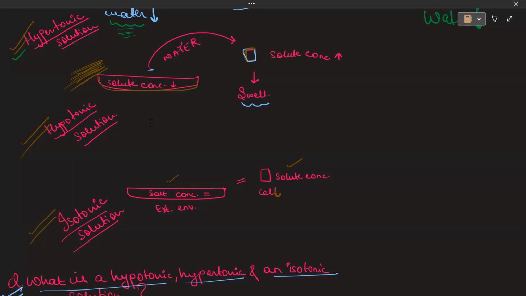It will be low. So in this case, the water from the external environment will come inside the cell, and the cell will swell up because water is coming inside. So this phenomenon takes place in a hypotonic solution. Hyper means more, hypo means less. Got it?